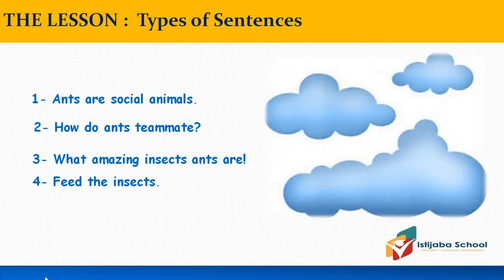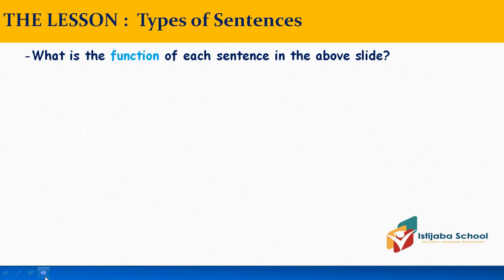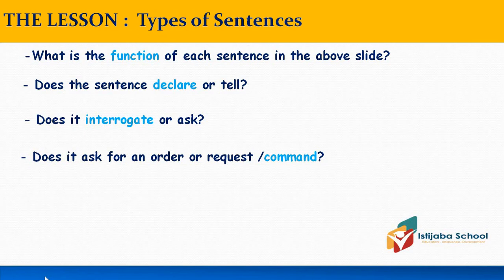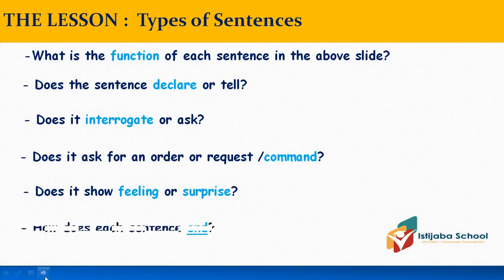Ants are social animals. How do ants teammate? What amazing insects ants are. Feed the insects. What is the function of each sentence in the above slide? Does the sentence declare or tell? Does it interrogate or ask? Does it ask for an order or request, command? Does it show feeling or surprise? How does each sentence end?